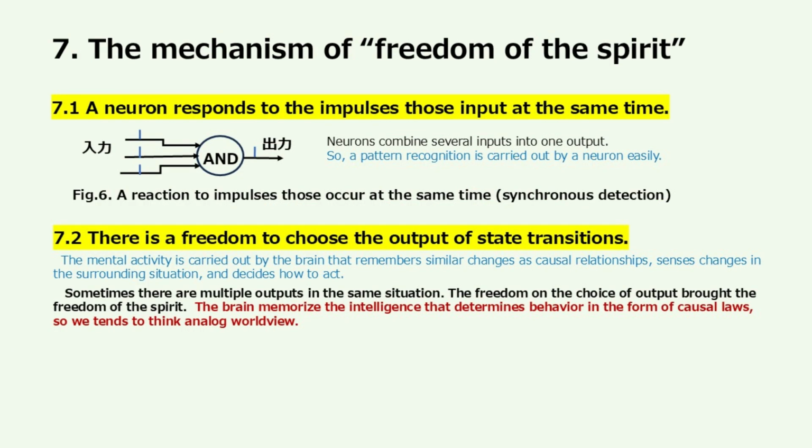The mechanism of freedom of the spirit. A neuron responds to the impulses that are input at the same time. Neurons combine several inputs into one output. So, pattern recognition is carried out by a neuron easily. There is a freedom to choose the output of state transitions.